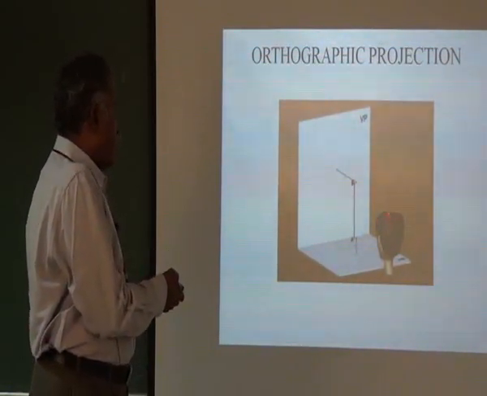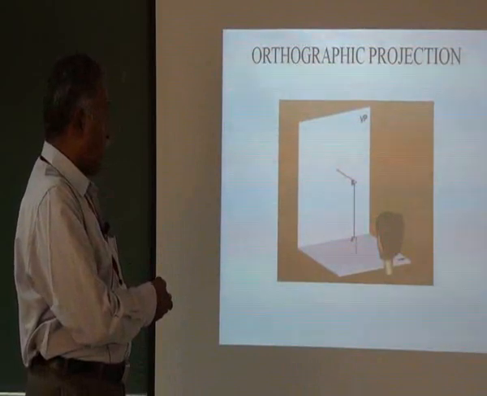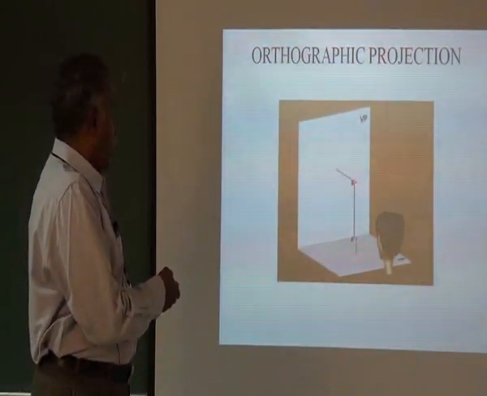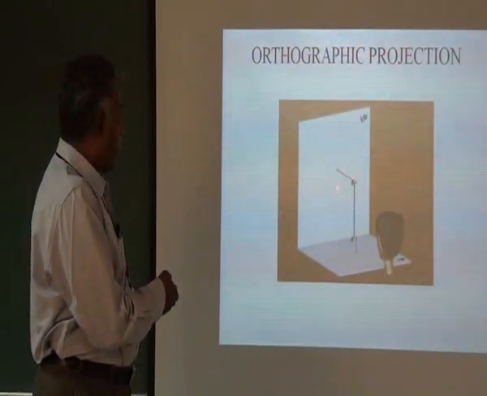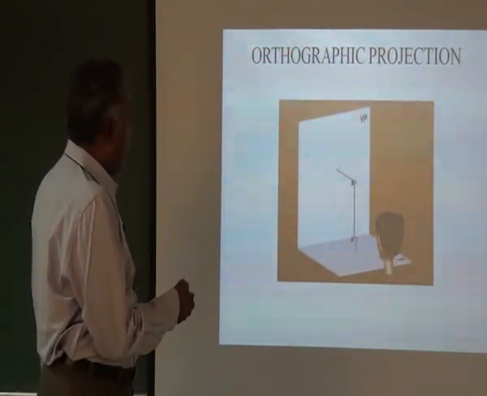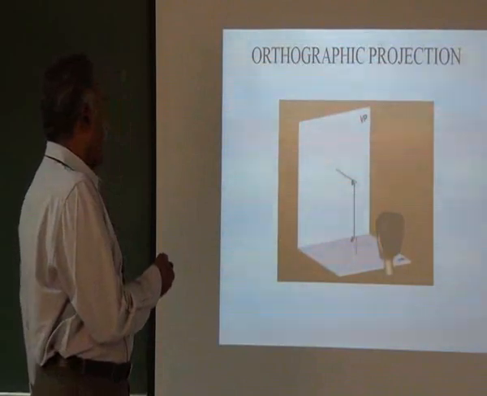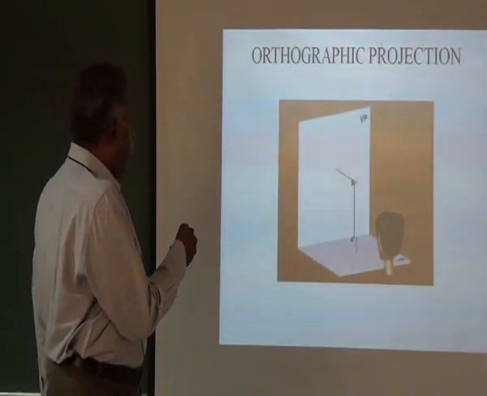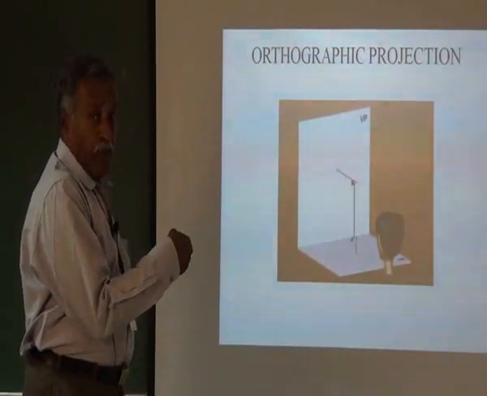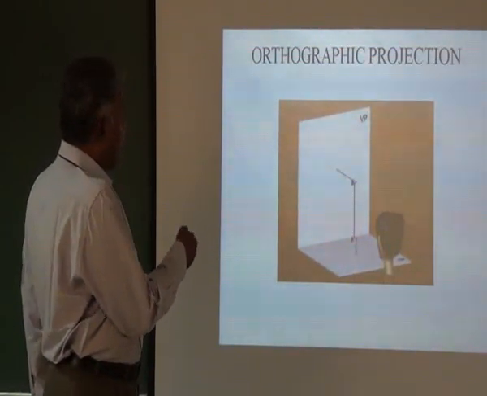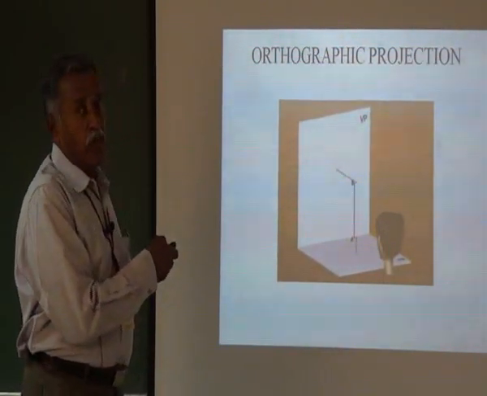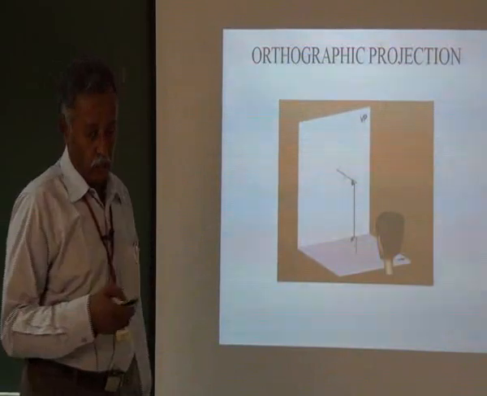Here, the person who is observing is called the observer, the point or the object is called the object, and the plane where this view is projected is called the plane of projection, and the point at which the perpendicular line pierces the plane is called the projection of the point.